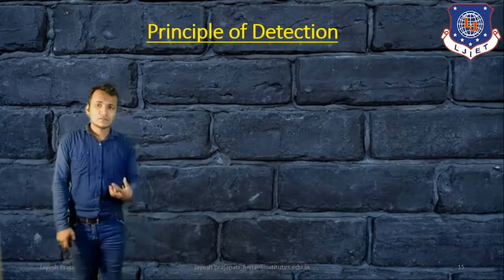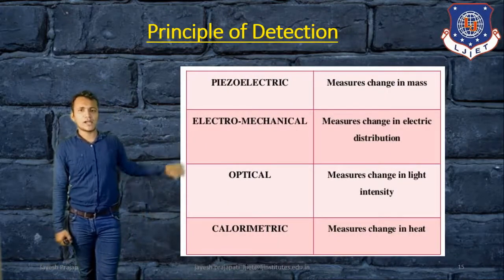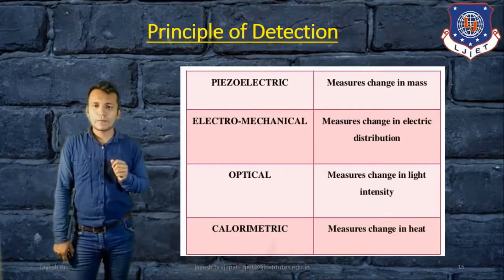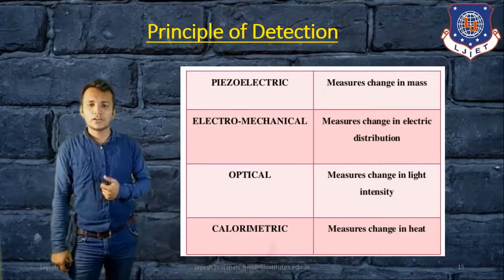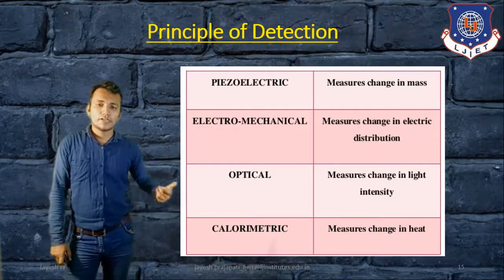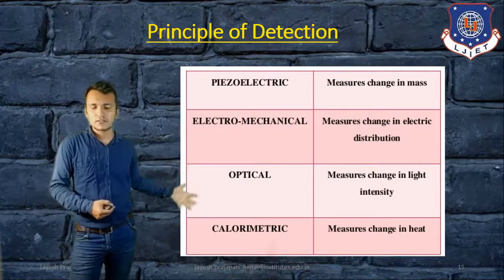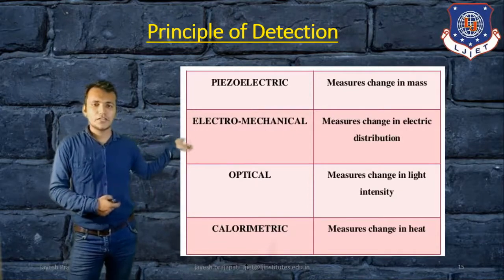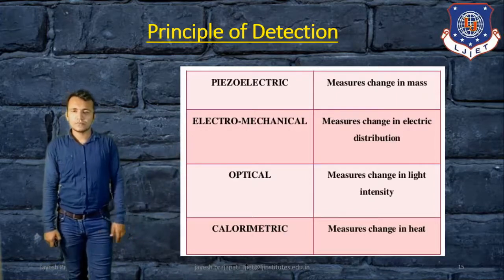Then the principle of detection. How is it detected? Piezoelectric measures the change in mass, electrochemical measures the change in electric distribution, optical measures the change in light intensity, and calorimetric measures the change in heat. So these sensors can measure different criteria like mass, electric intensity, and heat. Those are the principles of detection.